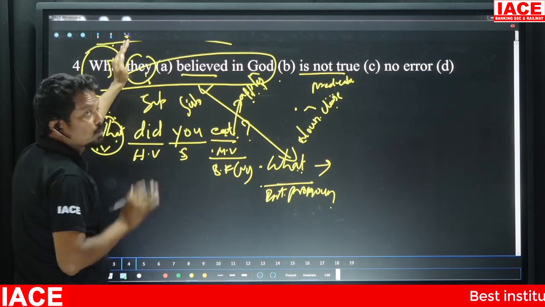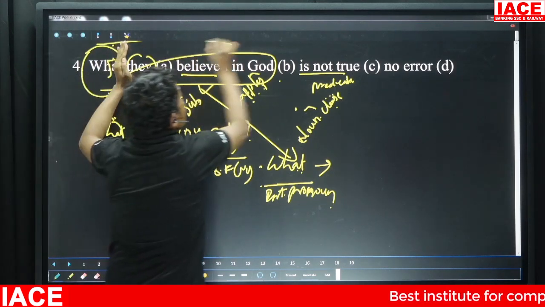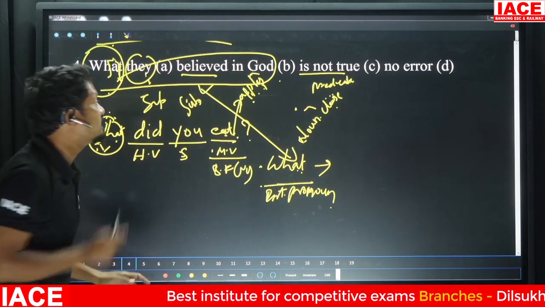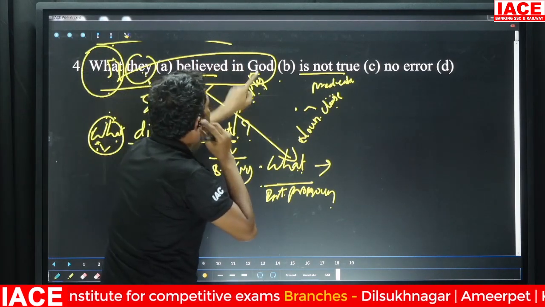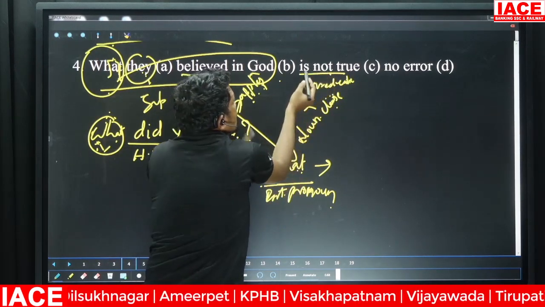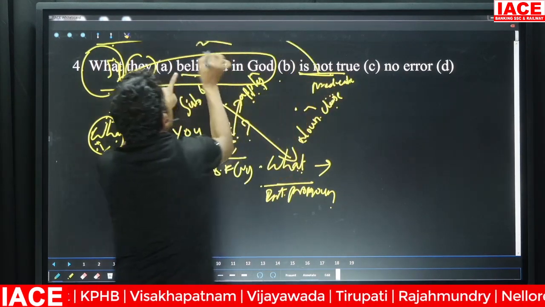So actually, there are two sentences in one sentence. In one complete sentence, there are two sentences involved. What is that? "They believed in God" is one sentence. "Is not true" is another. Of course, the subject of "is not true" is this entire clause.